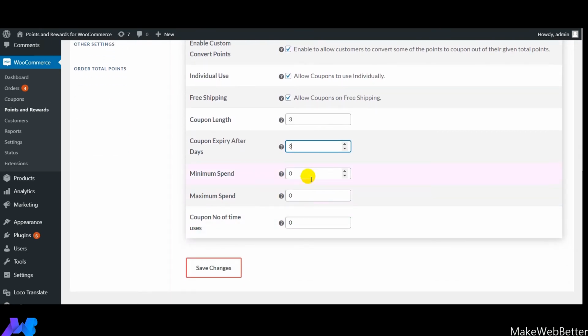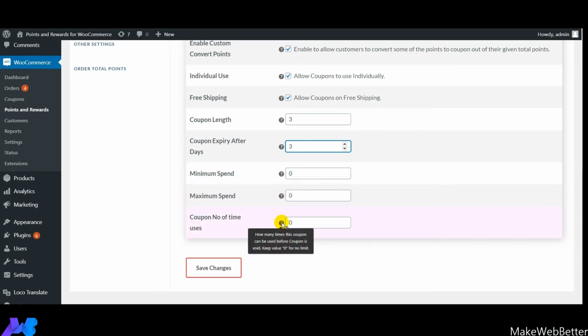So guys, with the help of these two features, minimum spent and maximum spent, you have to set the minimum spent amount, which is the order subtotal including taxes, so that the coupon is allowed to be used. You basically mention the amount here as minimum spent and maximum spent, which will set the eligibility for customers to use the coupons. Next is coupon number of time uses.